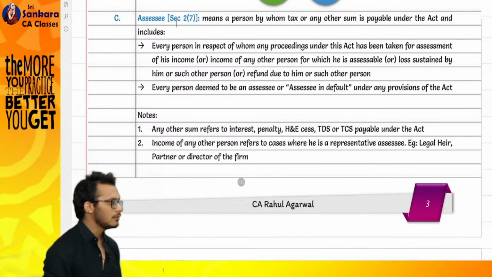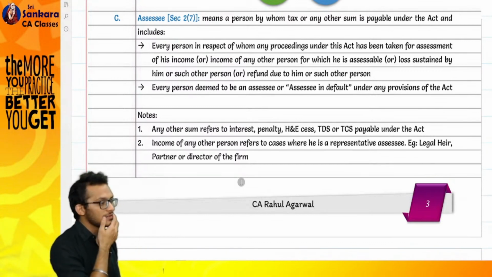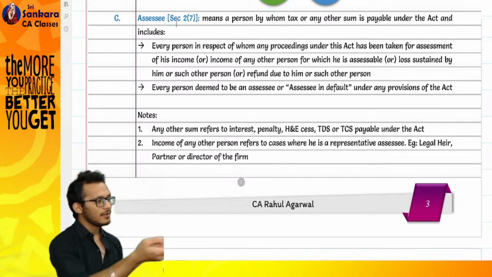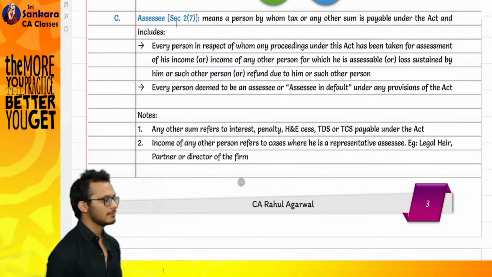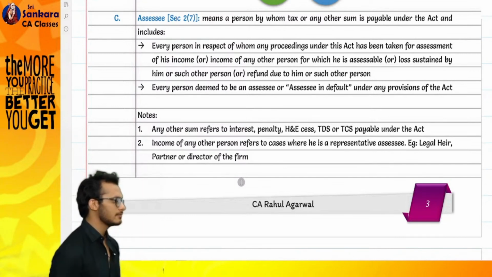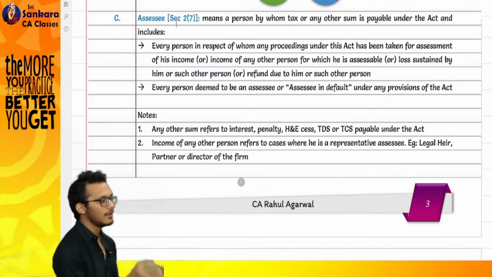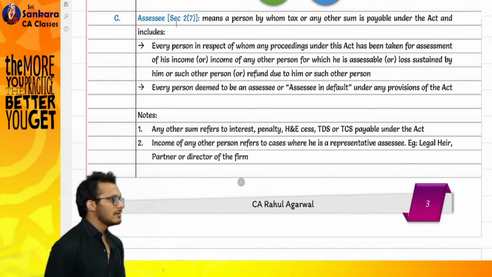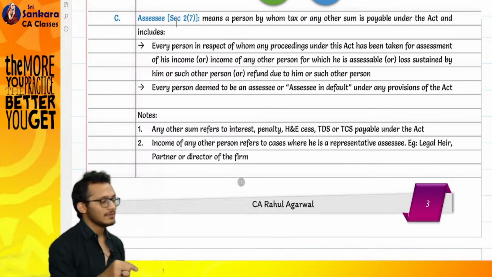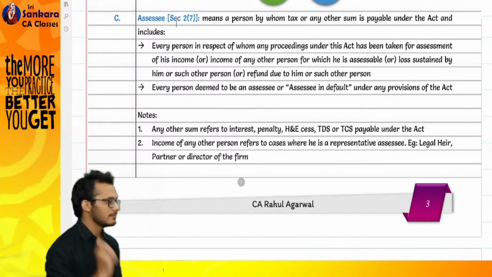I asked him one question: who are you to do it? On what authority are you assessing my taxes? So they introduced a definition called assessee, meaning the person whose income is being assessed will be called assessee, and the person who will verify your income will be called the assessing officer.